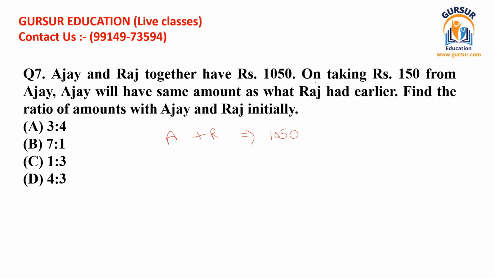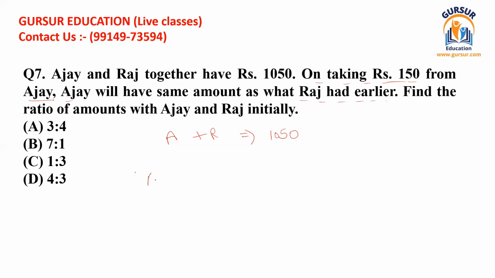The next line is: on taking 150 from Ajay, Ajay will have the same amount as what Raj had earlier. That is saying that if we take 150 rupees from Ajay, then he shall have the same amount as Raj is having.